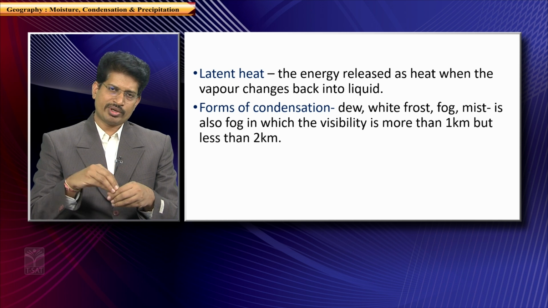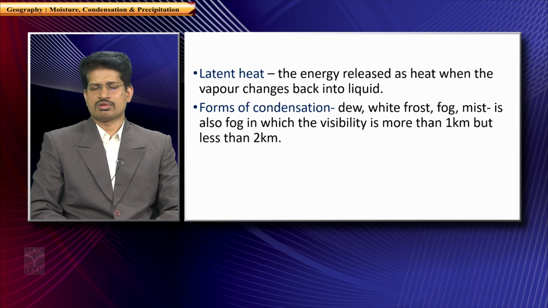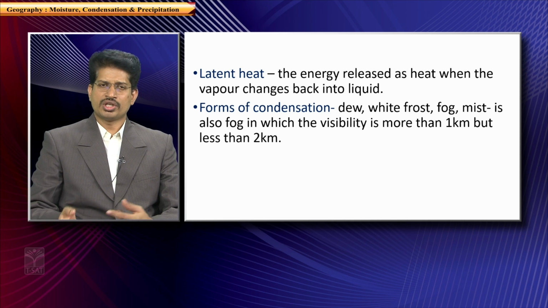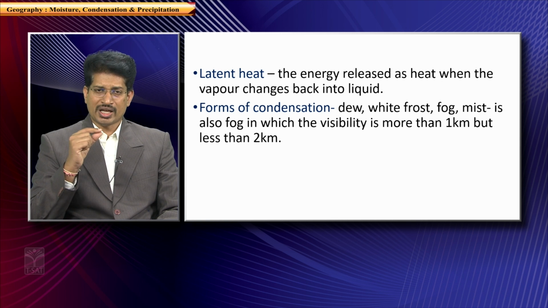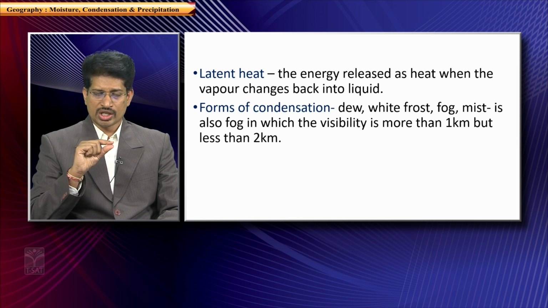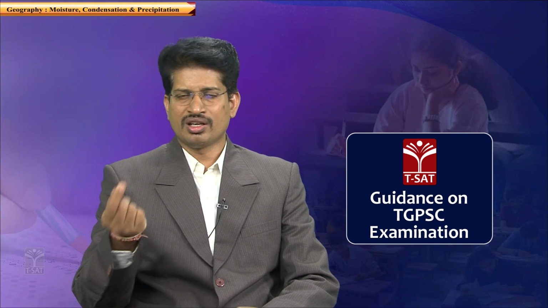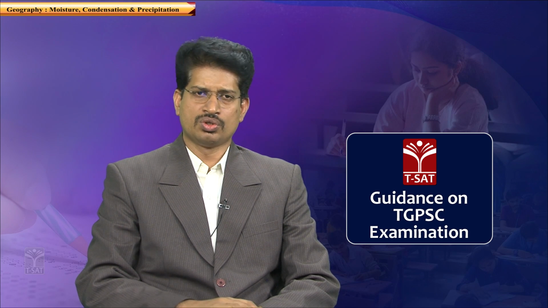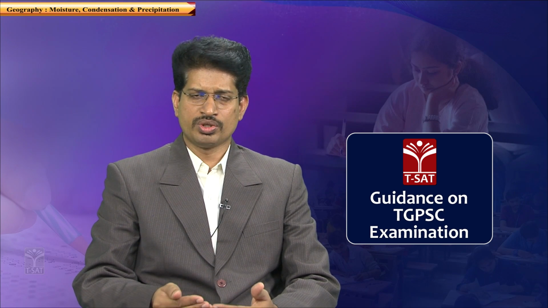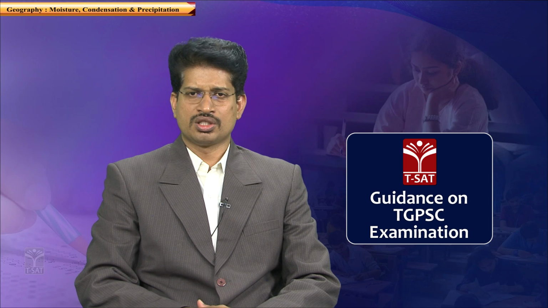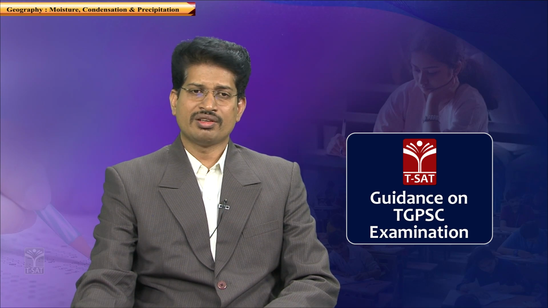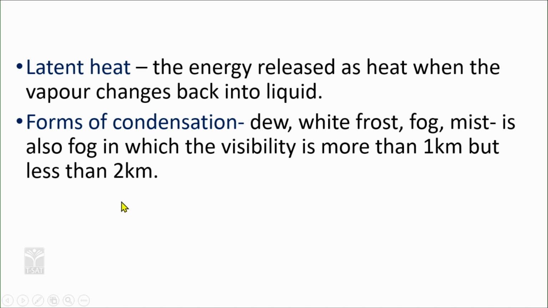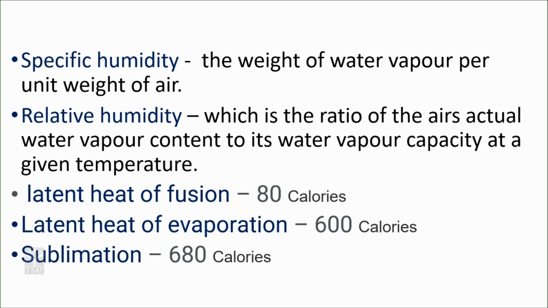So, when this vapor, in the form of gas, changes its state from gas to liquid, the absorbed energy used to change its state from liquid to vapor needs to be released back. So, this heat which is being released back is known as latent heat. Latent heat is responsible for many kinds of variations in weather and climatic phenomena. Why and how it happens, we shall discuss.